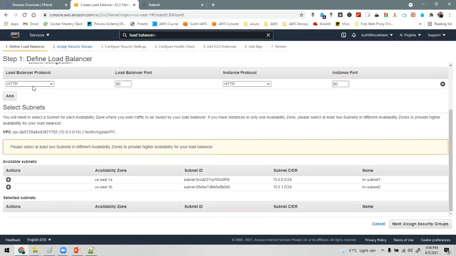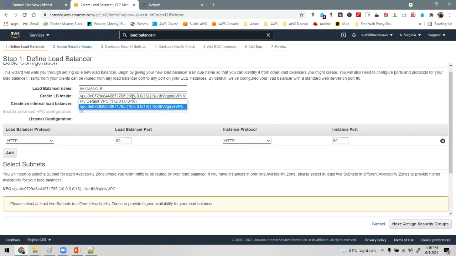It is telling that you need to have 2 different subnets. Please select at least 2 subnets in different AZs to provide higher availability for your load balancer. If you don't have different AZs, this load balancer will not get created. Our one EC2 instance is in 1A and the other EC2 instance is in 1B, so that's why we are getting these options.